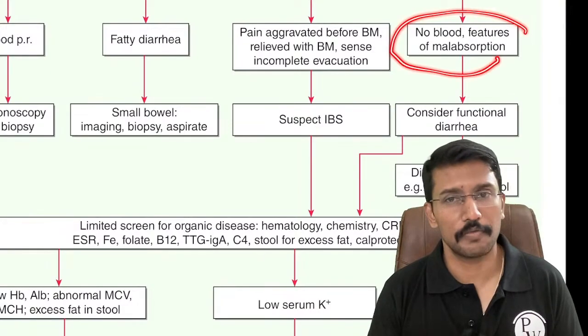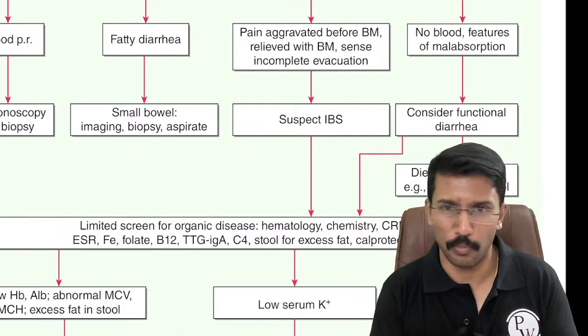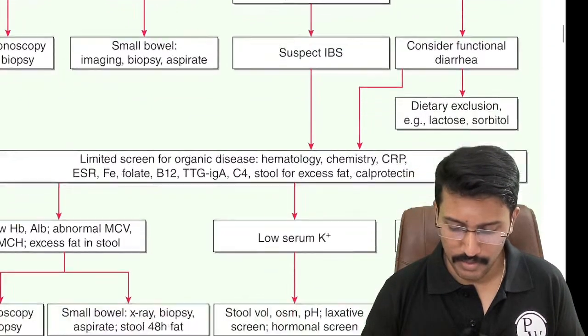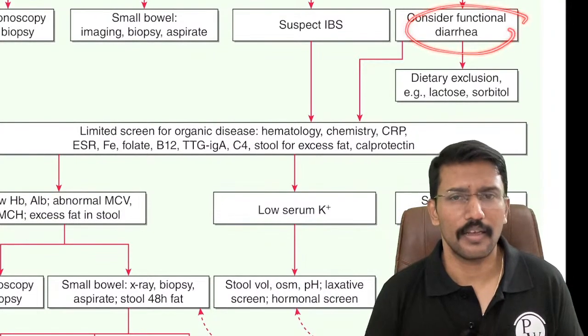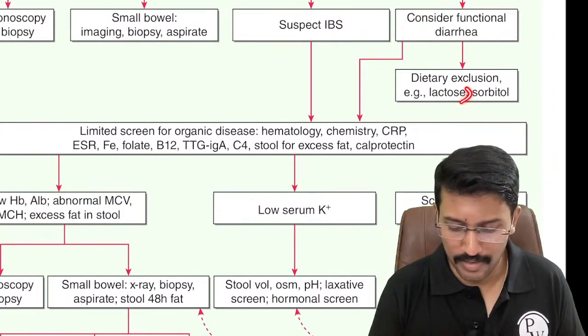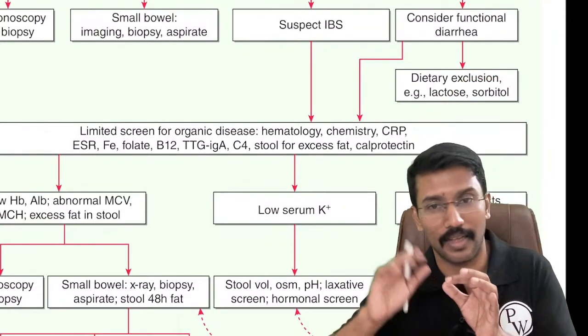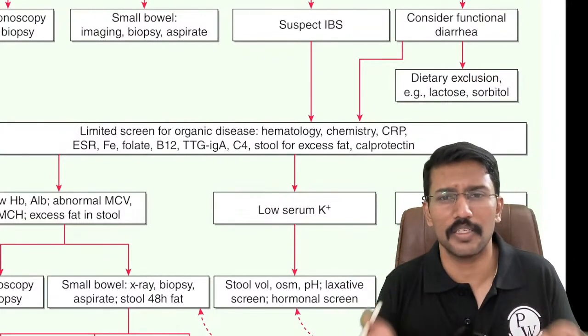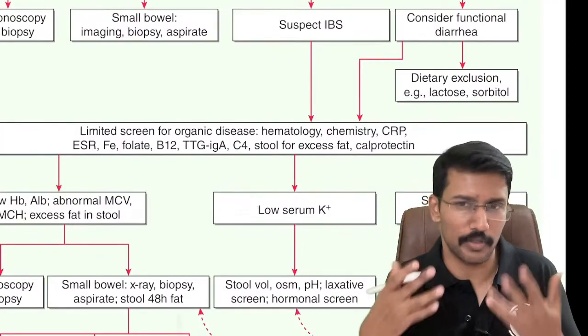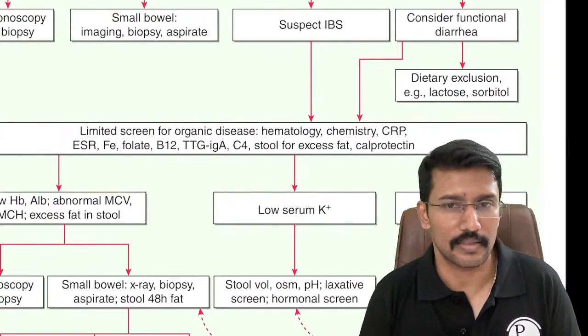And if there are no such features, no features of blood in stool, no malabsorption, in such cases we can consider functional diarrhea, and you can give a trial of excluding lactose from the diet or sorbitol from the diet to see whether the diarrhea stops. If it stops, that means the presence of the lactose or sorbitol was the reason, right?